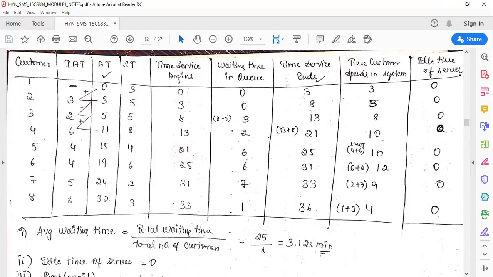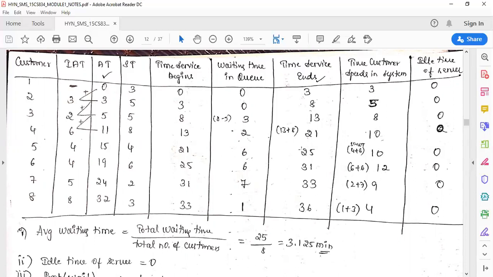The same way, keep an eye on service ending and the arrival time. He comes at 5, but the server completes at 8. Since the server is free only at 8, time service begins at 8. The customer has to wait for 3 minutes. The service time is 5, so 8 plus 5 is 13. The total time the customer spends in the system will be the waiting time, 3, plus the service time, 5, so 8.